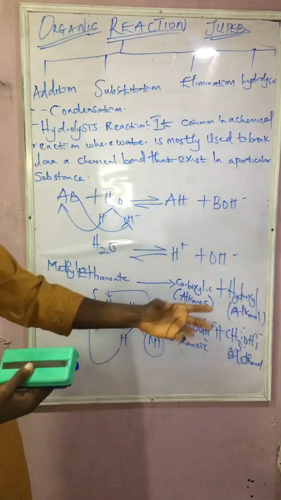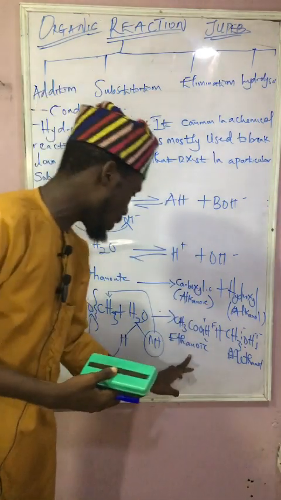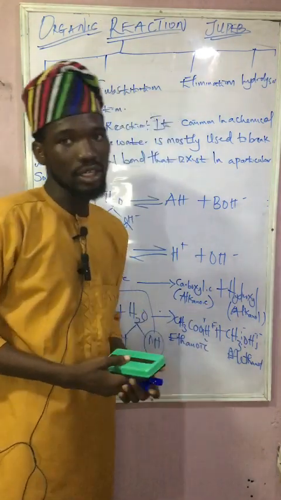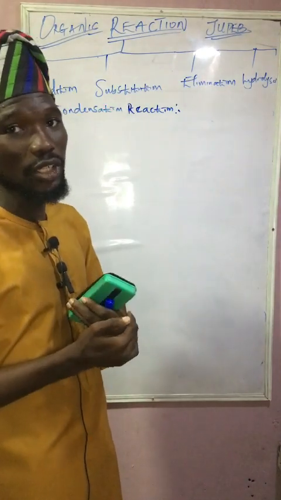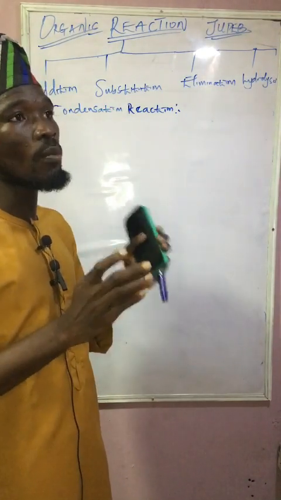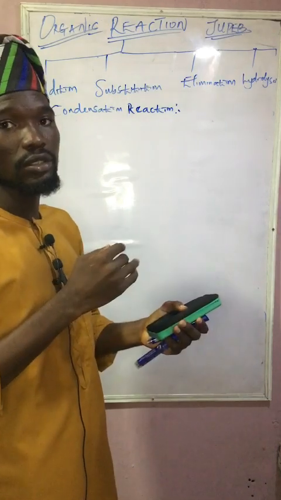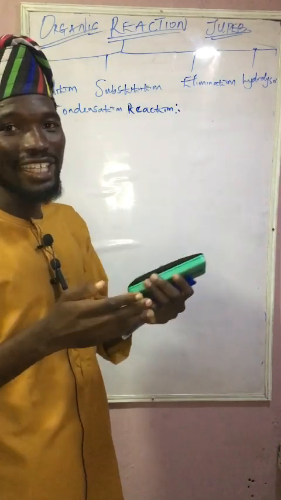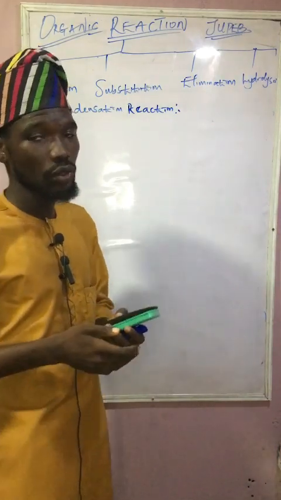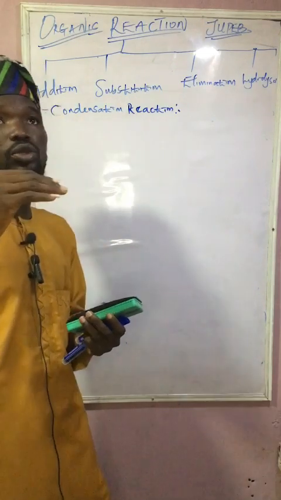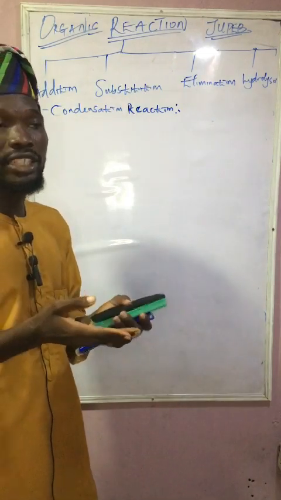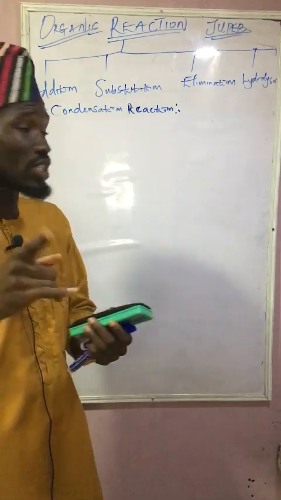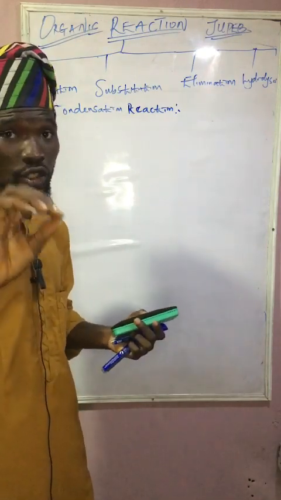What are we going to have? We are going to have two products, ethanoic acid and what? Methanol. Easily involved in this. For every chemical reaction, when two or more compounds combine to form a single molecule, usually there is the loss of a small molecule, what is it? Water. But then let's take the definition to be in this form.